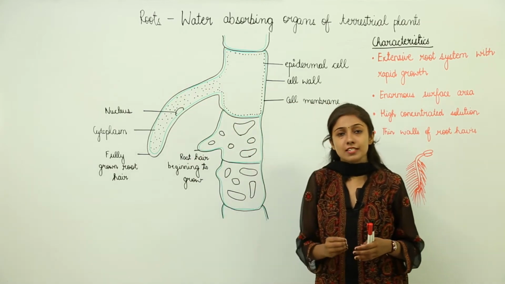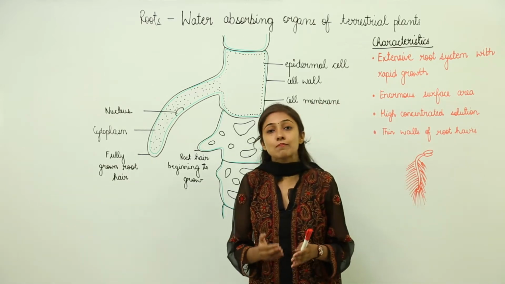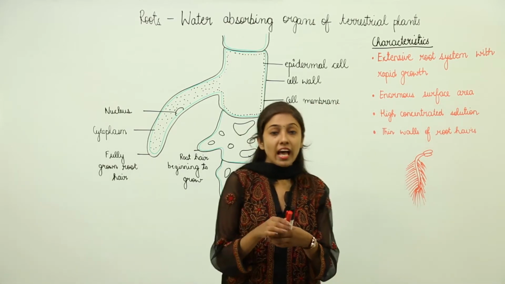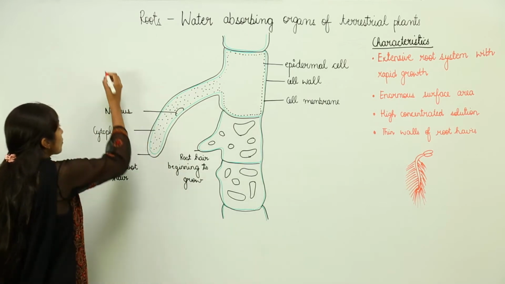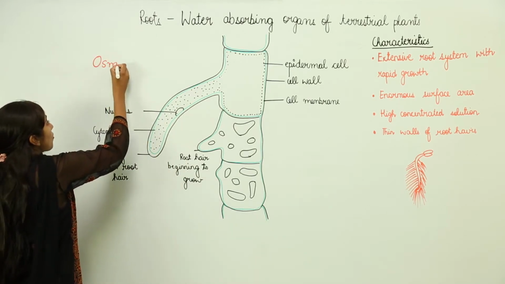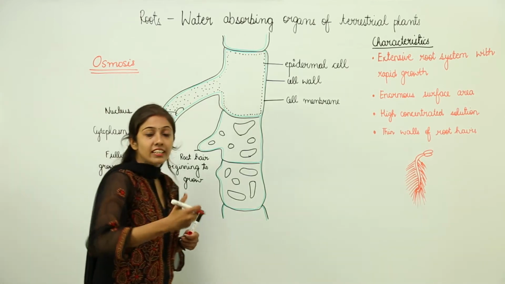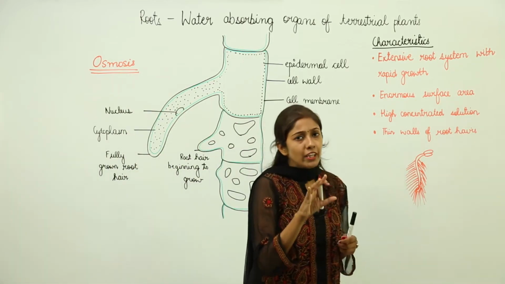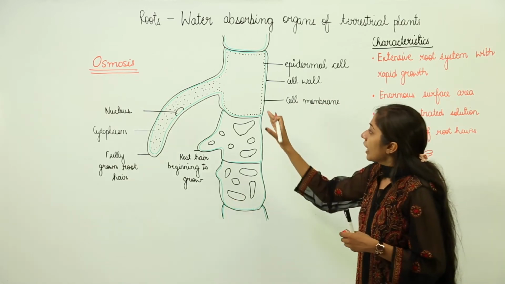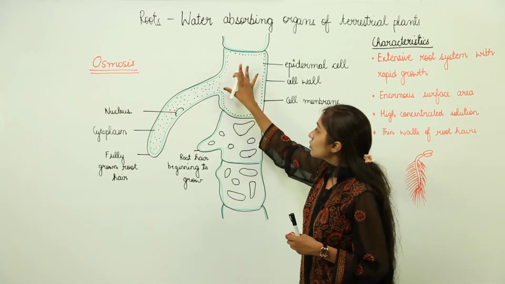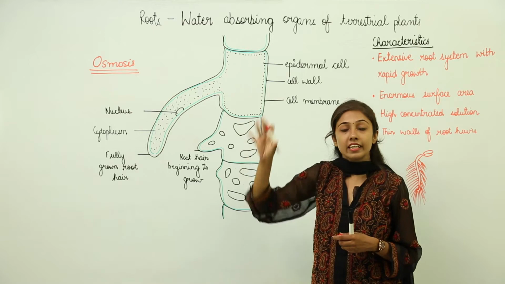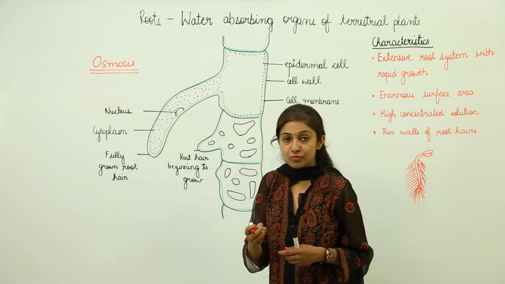And the process by which the roots absorb water is known as osmosis. We will discuss this process in detail later on, but let me just explain the very basics: the root cells contain some dissolved salts.